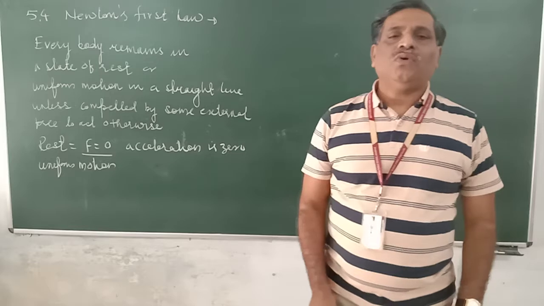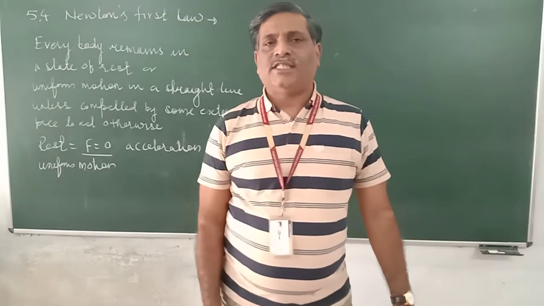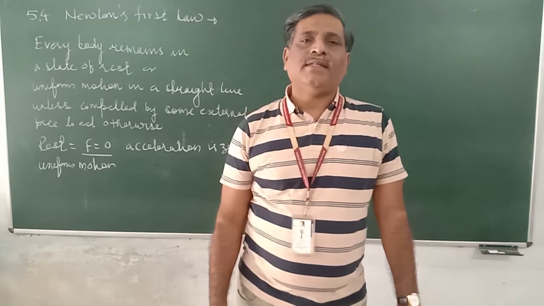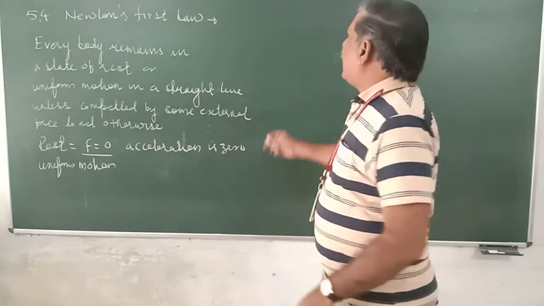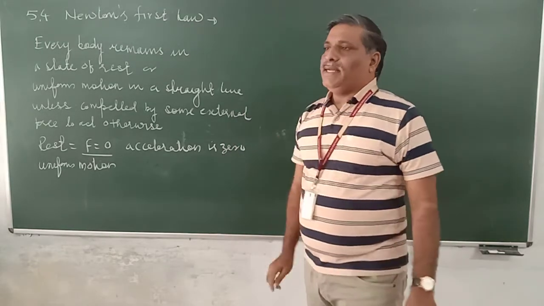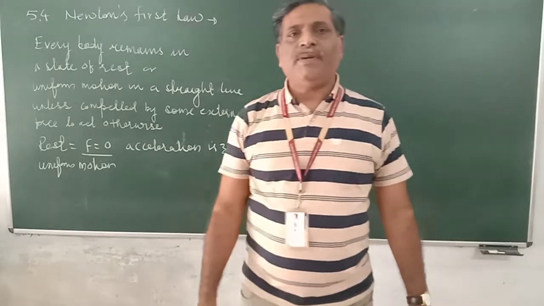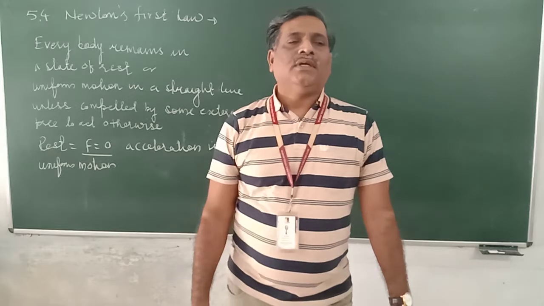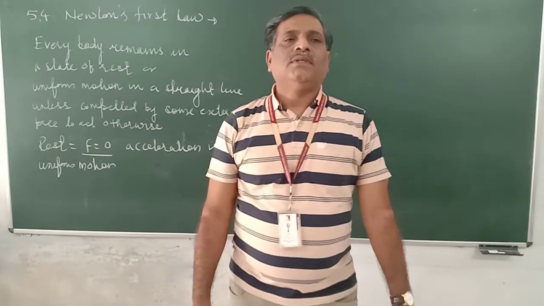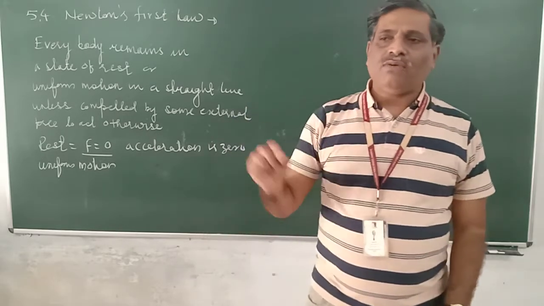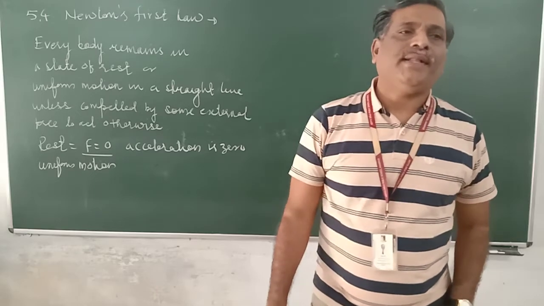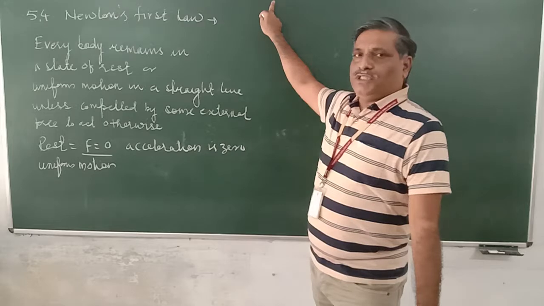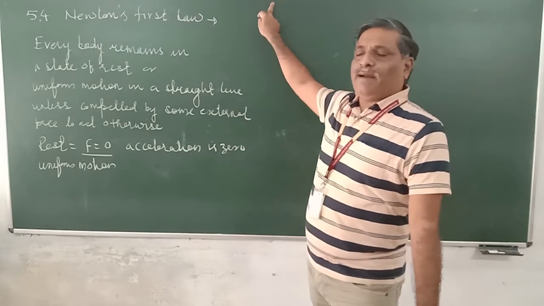There is no other planet nearby to that spaceship. Therefore, there is no gravitational pull from any other planet, and the net force acting on it is 0. In such a case, that spaceship keeps on moving with uniform speed, without acceleration. This is the example when F is equal to 0. It happens in space.